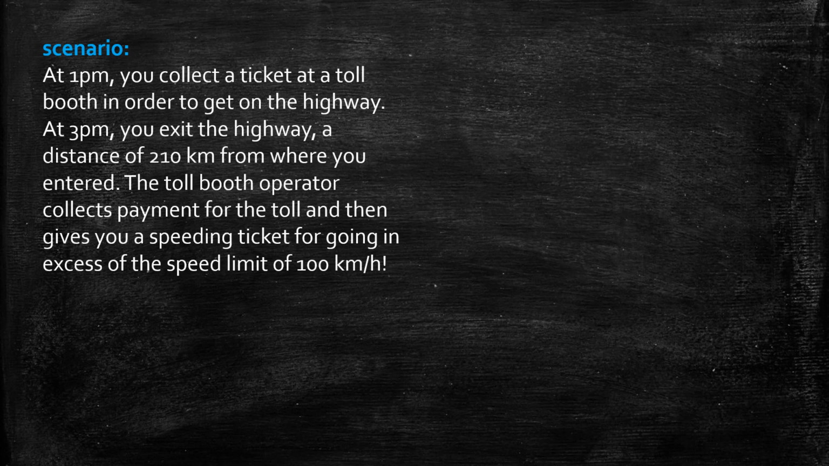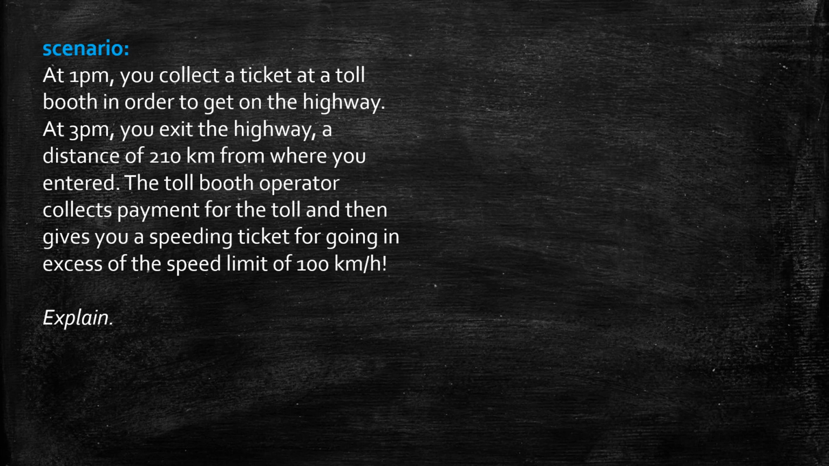At 1 p.m. you collect a ticket at a toll booth in order to get on the highway. This was before the time of electronic tolling. At 3 p.m. you exit the highway, a distance of 210 kilometers from where you entered. The toll booth operator collects the payment for the toll and then gives you a speeding ticket on top of it for going in excess of the speed limit of 100 kilometers an hour. So our job is to explain what is going on here.